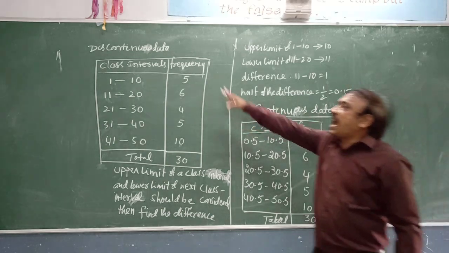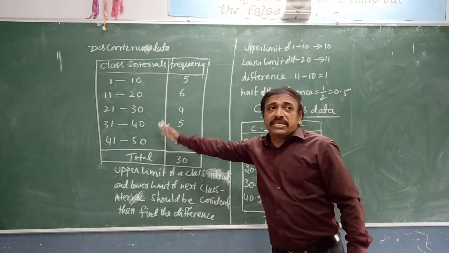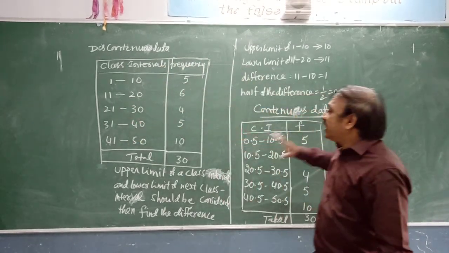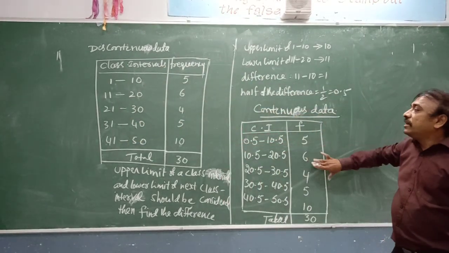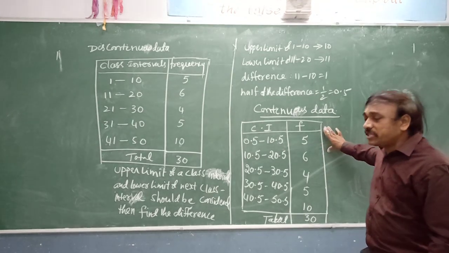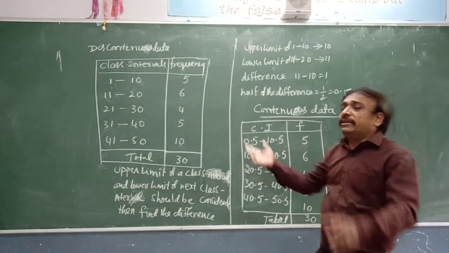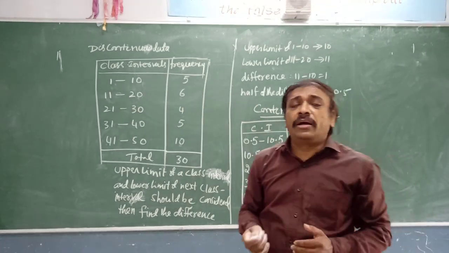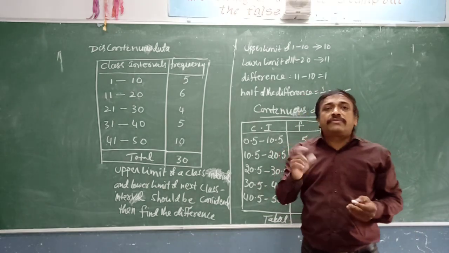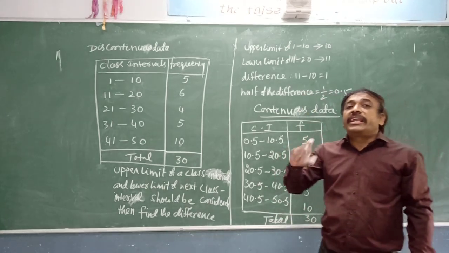That result will be added to all the upper limits and subtracted from all the lower limits. Then we obtain continuous data. So while preparing continuous data, we have to keep in mind the size of the class as well as the range of the data.